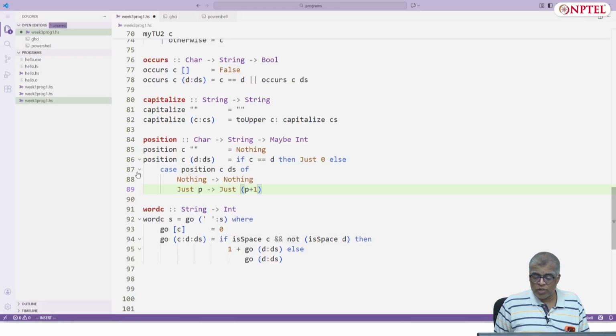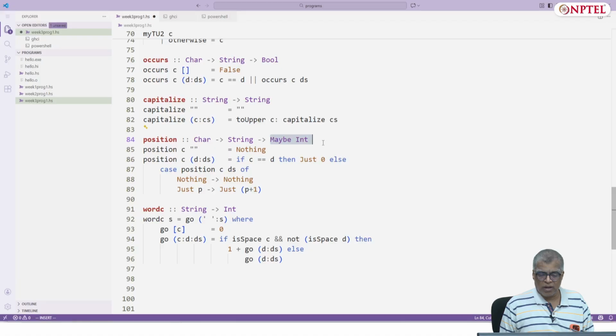Now, there is a problem, because if you use this position, then you have to again do a case construct to actually deconstruct what the value is, if it's Nothing or if it's Just p. But maybe that's a price you are willing to pay for streamlining this code, because you don't want to return actual integers when you want to return a null value.